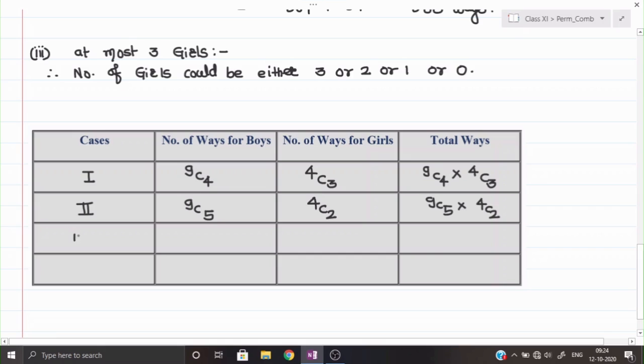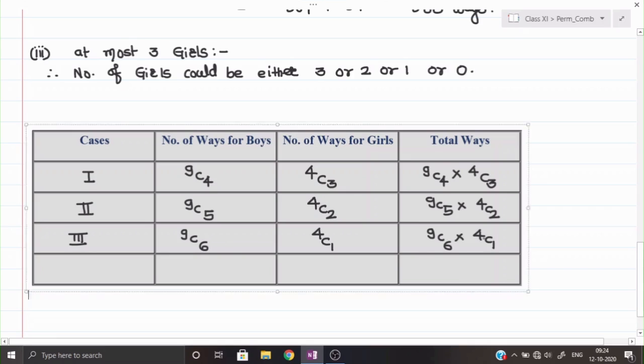Similarly, third one: the number of girls can become 1. So out of the 4, I am selecting 1. In that case, out of 9, I am selecting 6 boys. So 9C6 multiplied by 4C1.